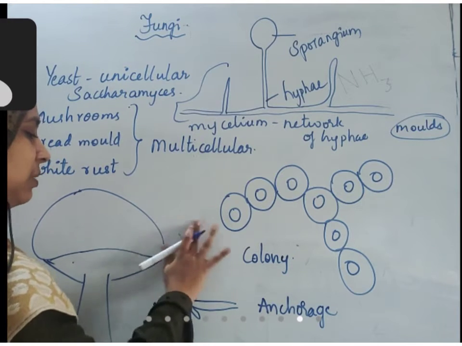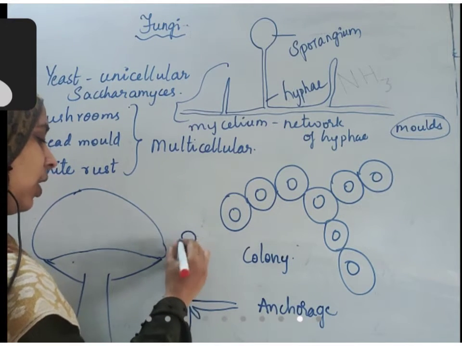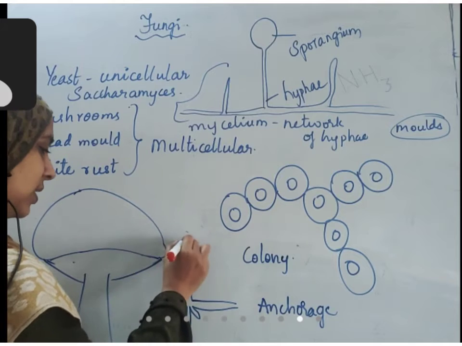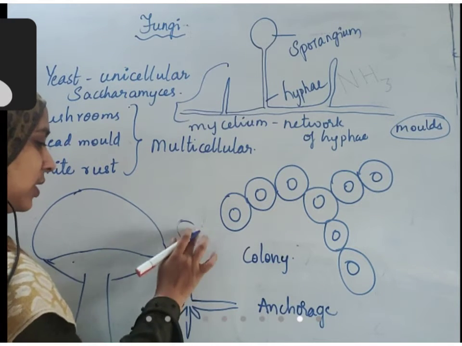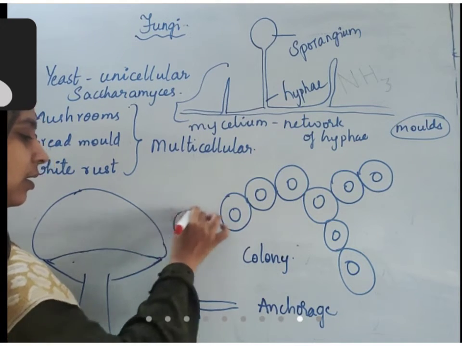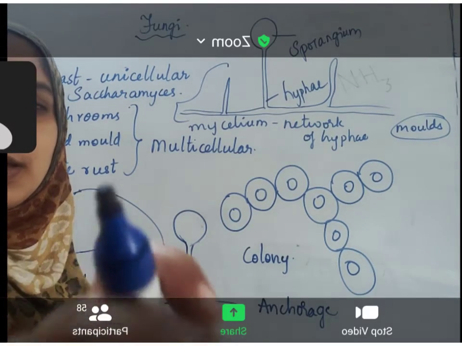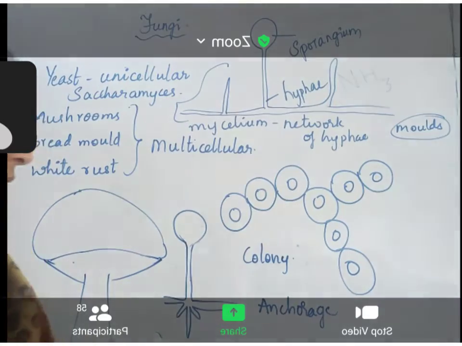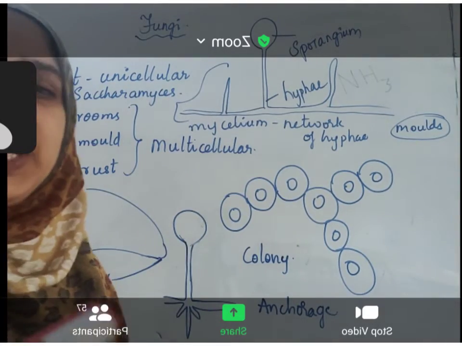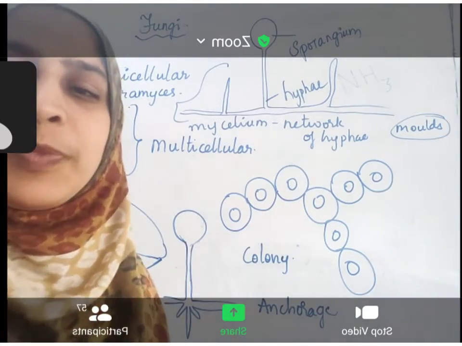When the sporangium is formed, initially it's very small, gradually it grows in size, and finally the sporangium is completely grown like this. Okay, one minute, children.